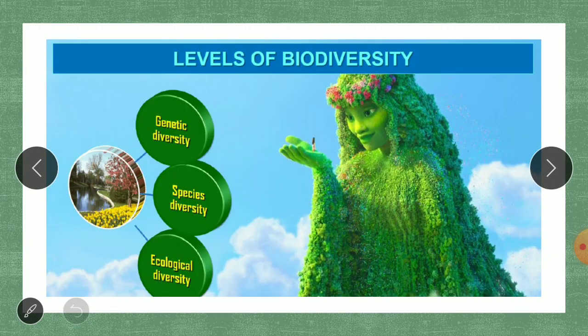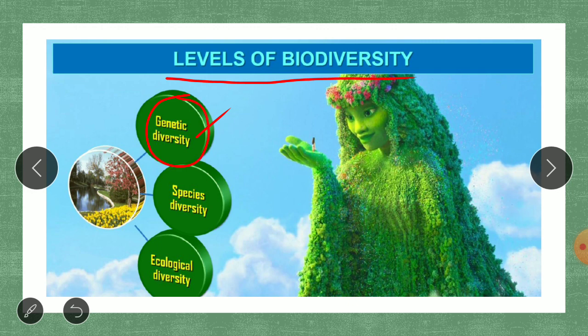Now, coming to the next part, levels of biodiversity. What do you mean by levels? First understand. Levels of biodiversity means we are going to study at what nature or at what stages biodiversity is present. We are going from a smaller to a larger thing. You will understand here. So what are the levels of biodiversity? We are studying biodiversity at three levels. The first one is the genetic level. What do I mean by this genetic level?